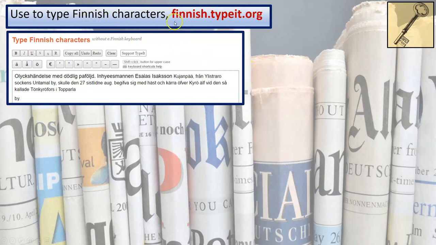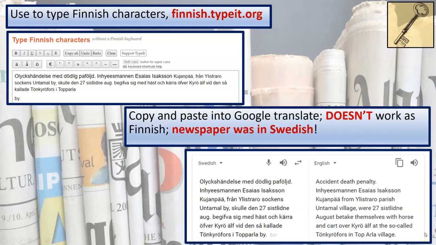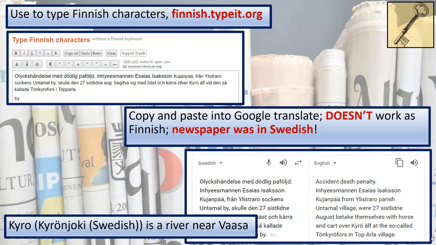Sometimes you're going to find online character generators. So here you can see how to type Finnish characters. I did not want to download a Finnish character set onto my computer. So this allowed me to put in Finnish letters to get what I want. And then I copied and pasted it into Google Translate. And something to remember is, though I thought the newspaper was in Finnish, it was actually in Swedish. So this allowed me to go from Swedish to English. And again, I learned about his death, which was that his horse, cart, and himself went into the river and they drowned.